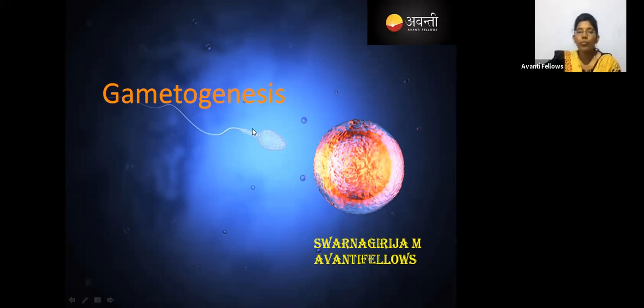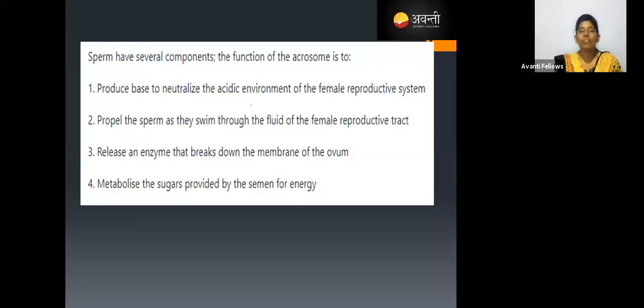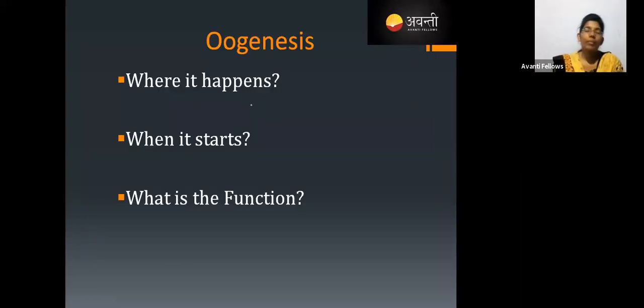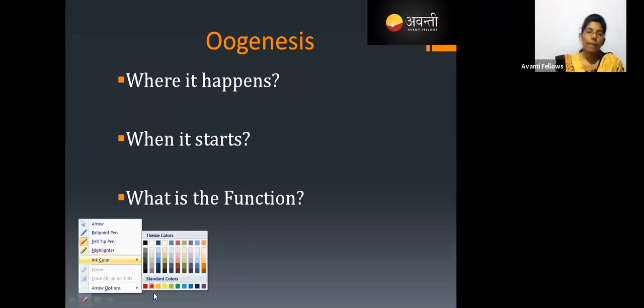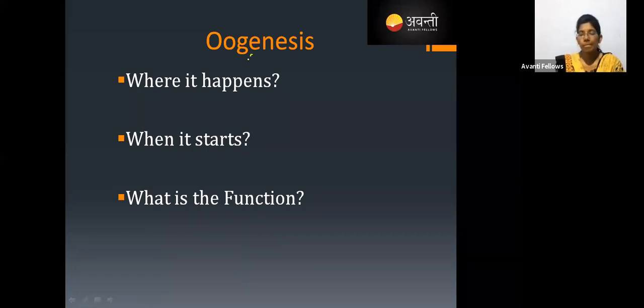Okay, now let us move to the topic quickly without wasting time. Sperm have several components, and we have already known the answer. I'm directly moving to oogenesis. Tell me, what is oogenesis? Oogenesis is the process of synthesis of egg, or the production or formation of egg. That is what is called oogenesis.